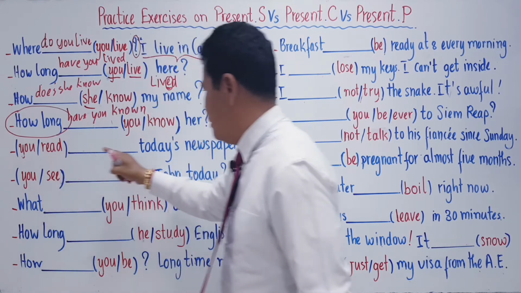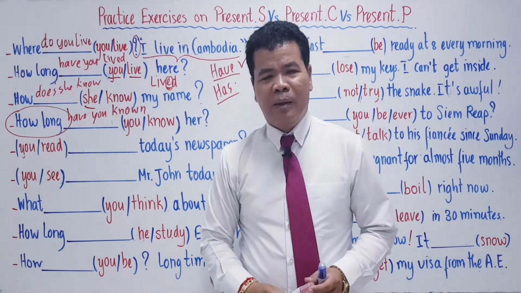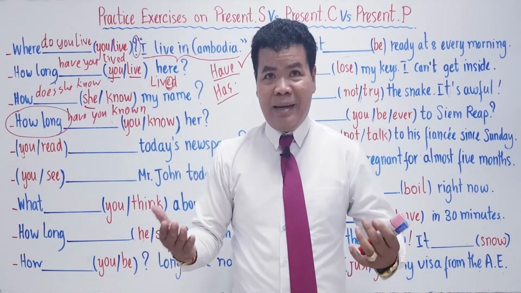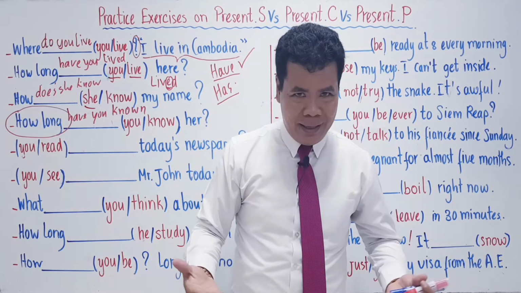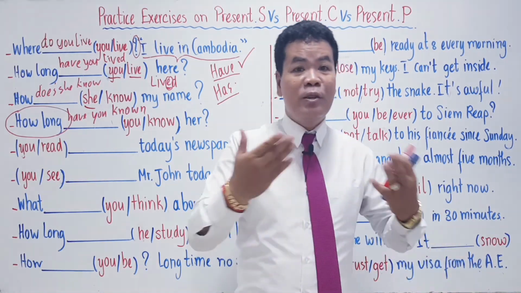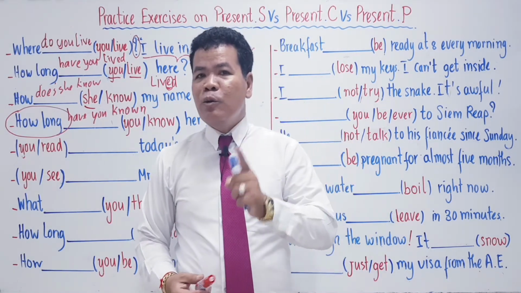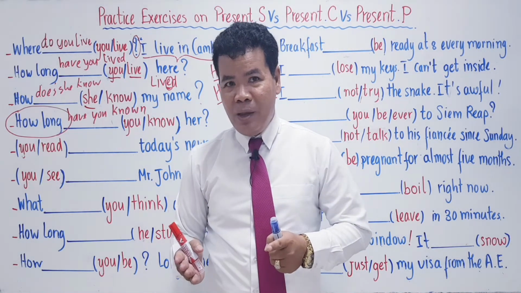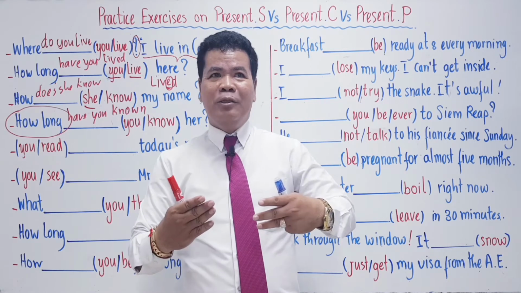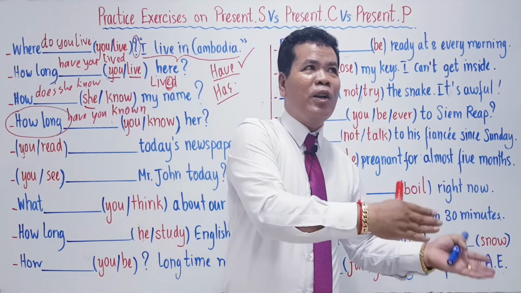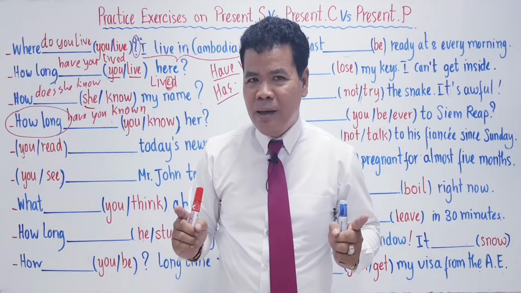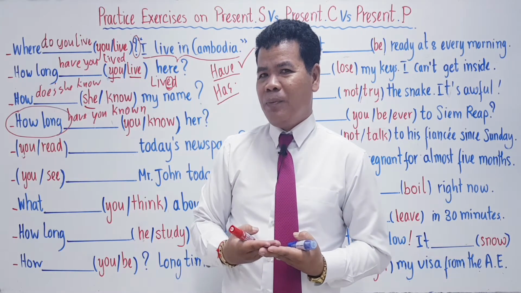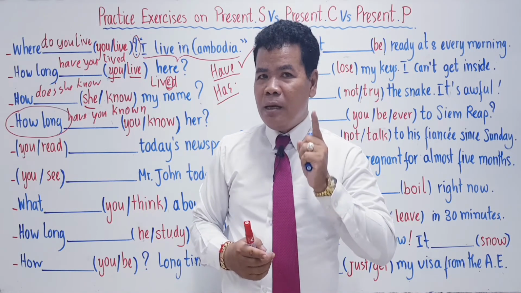You read today's newspaper. Today's newspaper is the kind of newspaper that is broadcast in the morning time. So with today's newspaper, when somebody asks you like that, they just want to know whether you read it already or not yet. You understand that? So when you want to know whether somebody did that kind of thing already or not yet, what kind of question do you ask? You ask them by using present simple or present progressive or present perfect. Think about it. Present perfect.